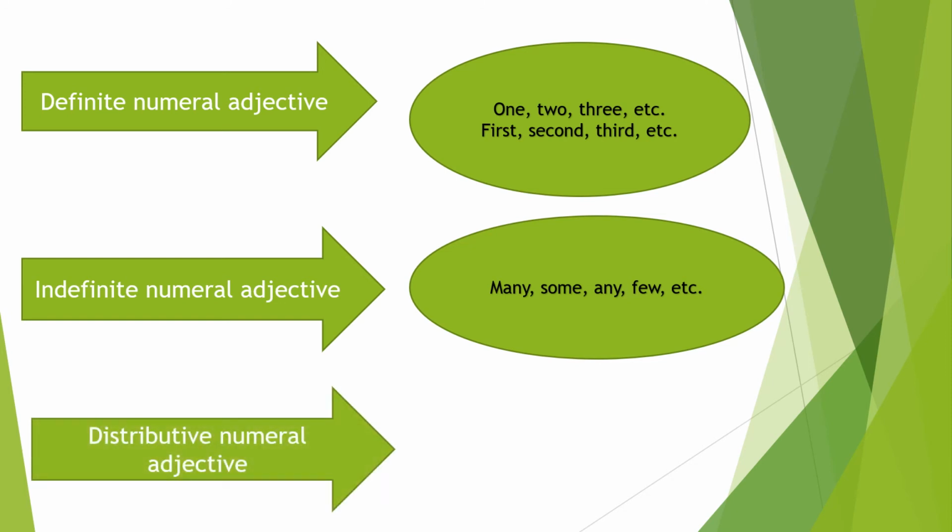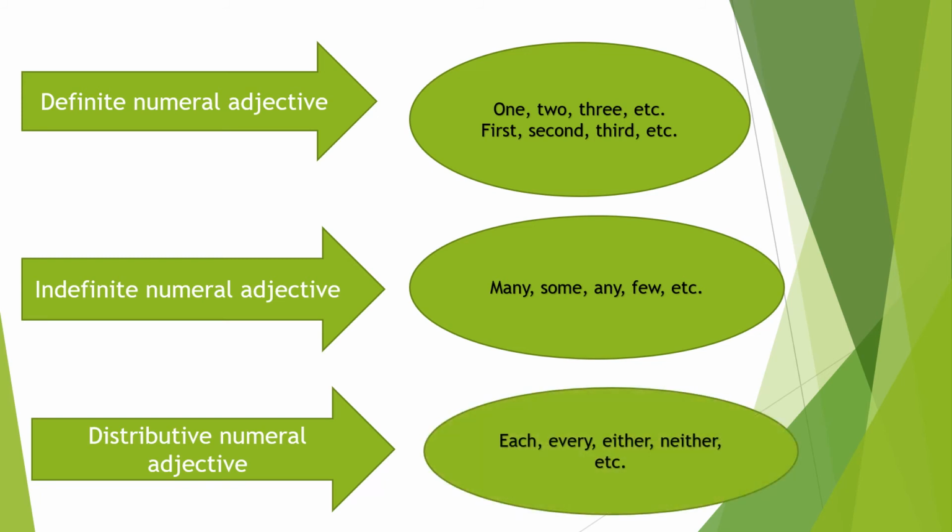And third is distributive numeral adjectives. It refers to each one of a number as each, every, either, neither, etc. So these are three: definite numeral adjective, indefinite numeral adjective, and distributive numeral adjectives.